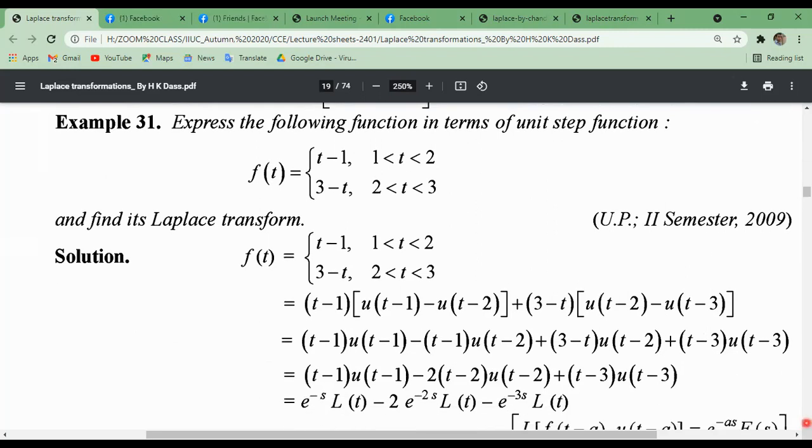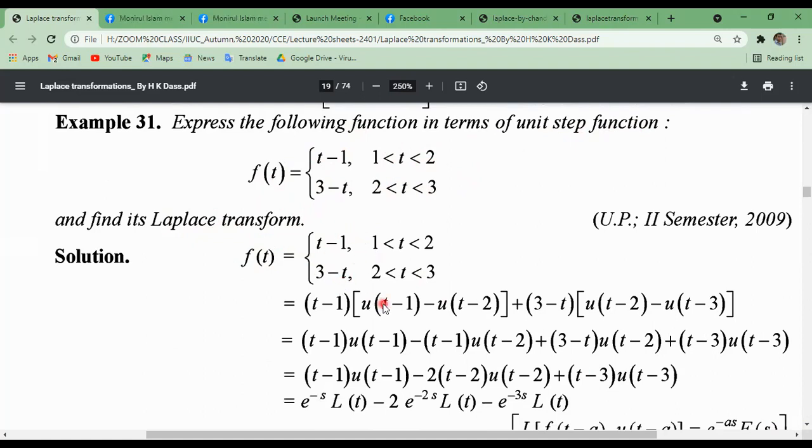Now you can solve this example. Express the following function in terms of unit step function: f of t equals t minus 1 when t lies between 1 and 2, and f of t equals 3 minus t when t lies between 2 and 3, and find its Laplace transform. Very important example for you, and f of t is the given function.